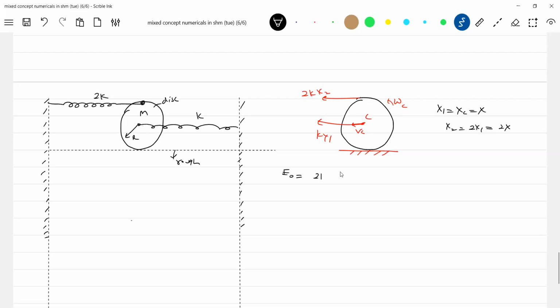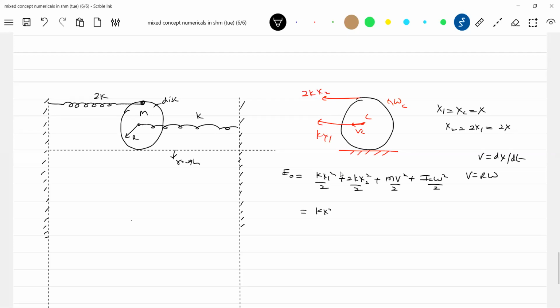E naught is equal to k x1 square by 2, plus 2k x2 square by 2, plus m v square by 2, or vc only will write it, where v equal to r omega, and in fact v equal to dx by dt. I should replace all the things.